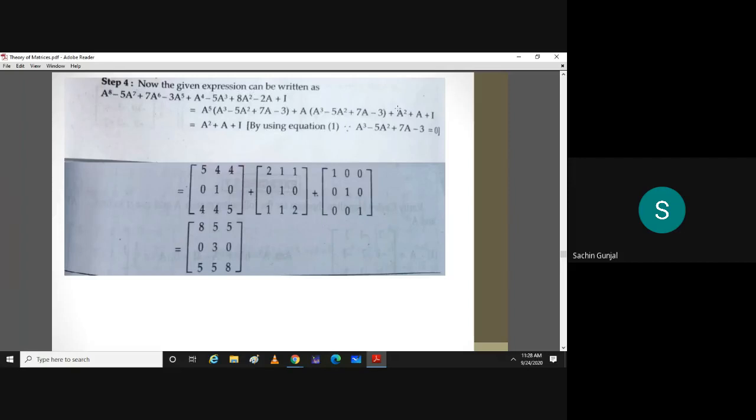Now what we know is that this bracket is completely 0. These two brackets are completely 0. So what will survive is a square plus a plus I, and that is the simple expression. A square is ready with you. So a square plus a plus I becomes 855,030,558. Any doubt?